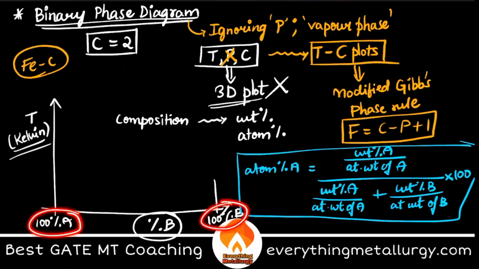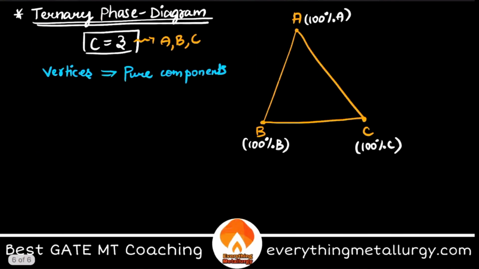If you carefully see here, there is a line here, correct? And the extreme ends are 100% A and 100% B. So interestingly, this side is giving me information about these two components A, B. Similarly, this line will give me information about B, C. Similarly, this line will give me information about A and C. So what is the next interesting thing that you saw? The sides of this triangle are actually explaining the equilibrium of two components.